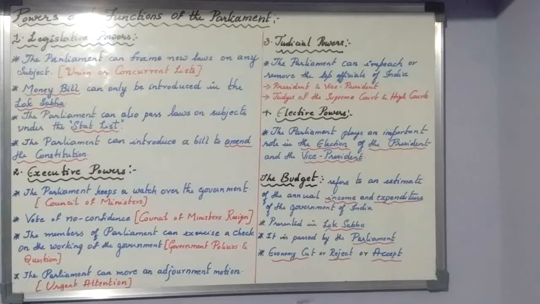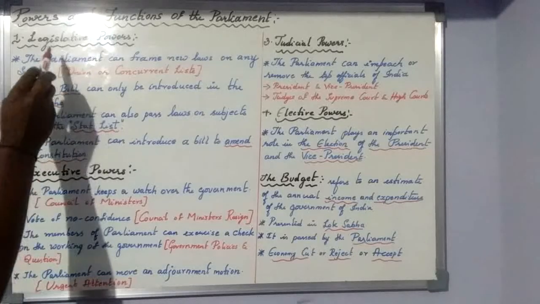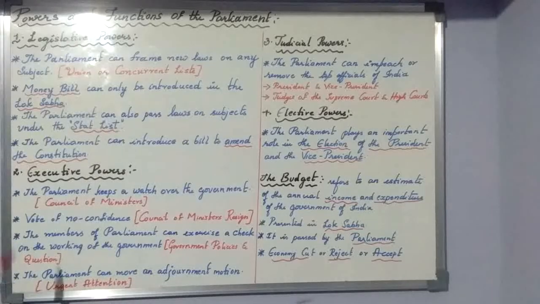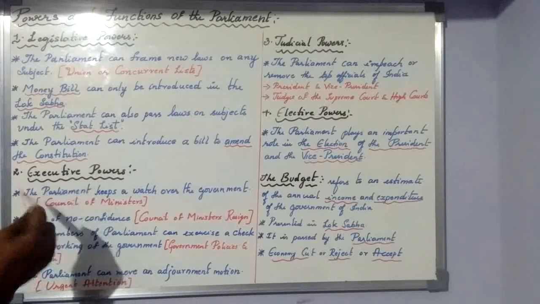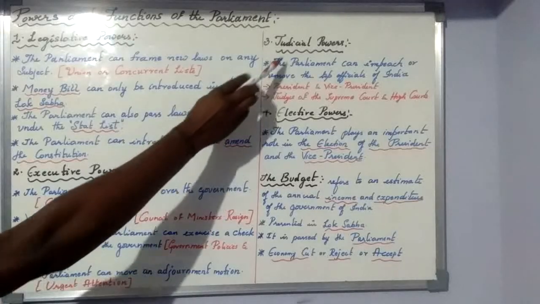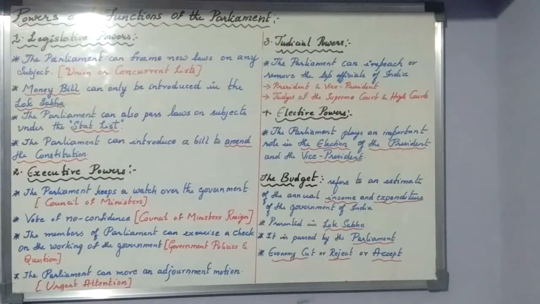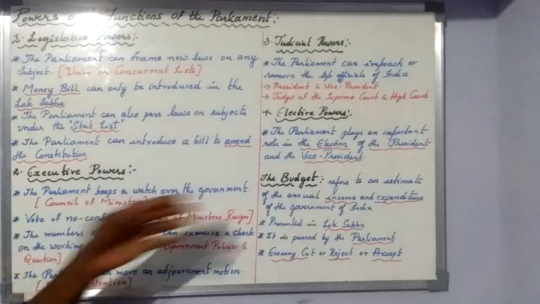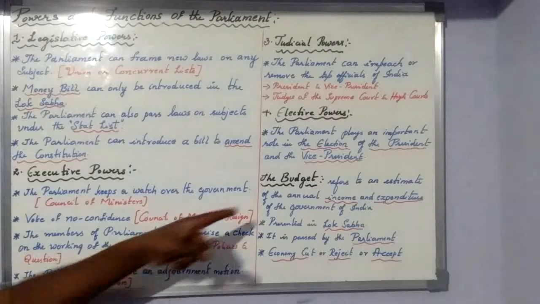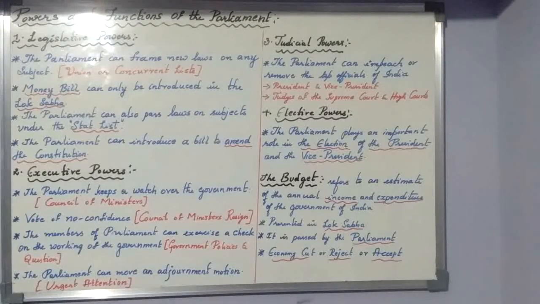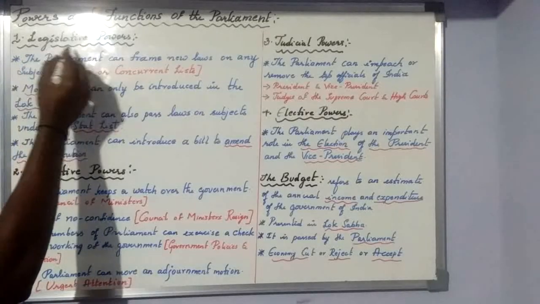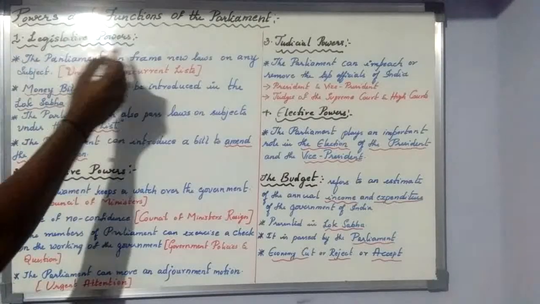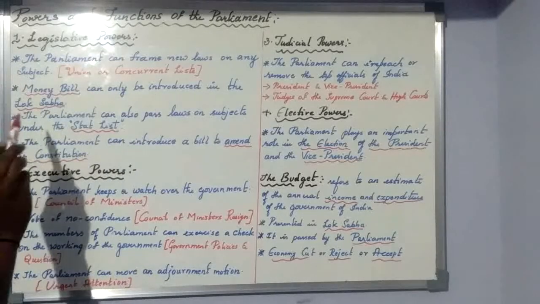Here, there are four powers and functions of the parliament that I have taken. The first one is the legislative power, then executive power or control over the executive, then judicial power, then elective power or electoral powers. We will discuss them one by one, then we will go to the last small topic, that will be the budget.